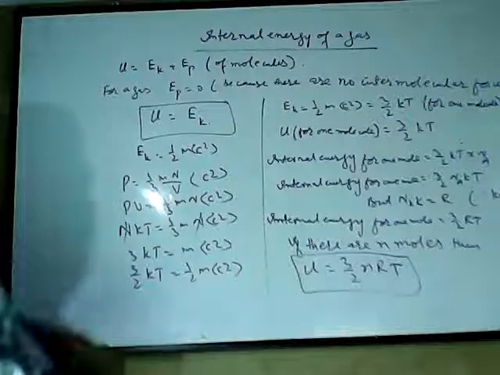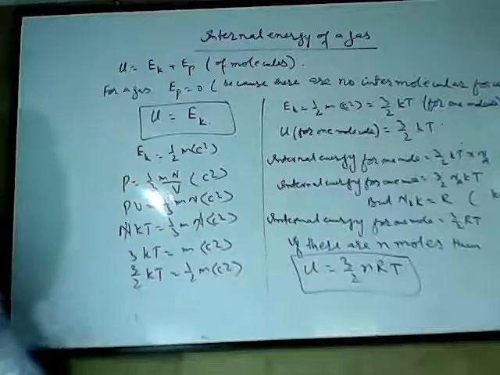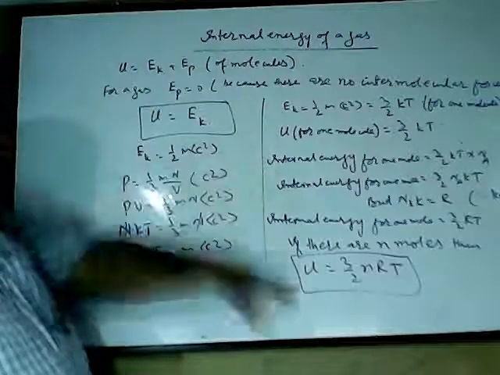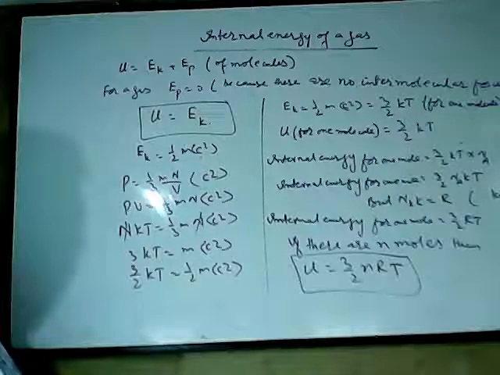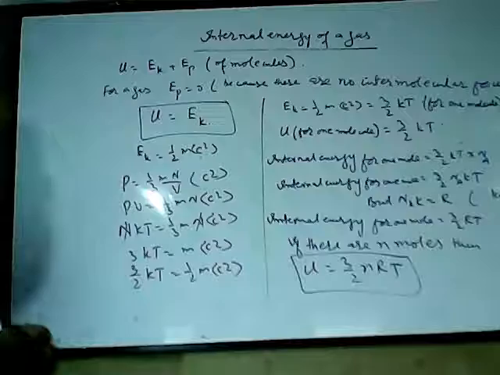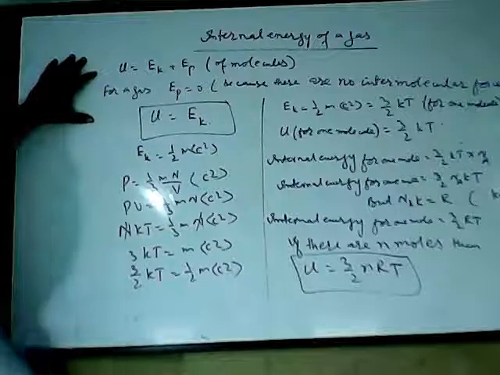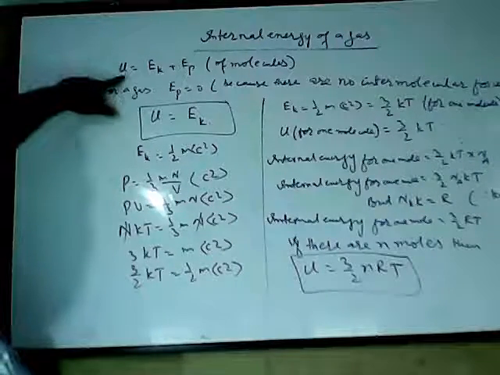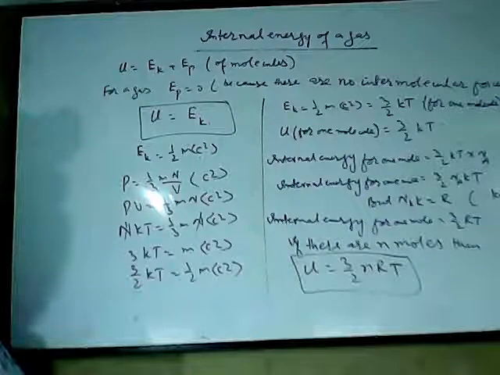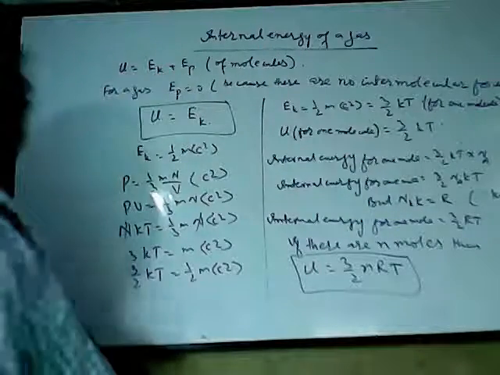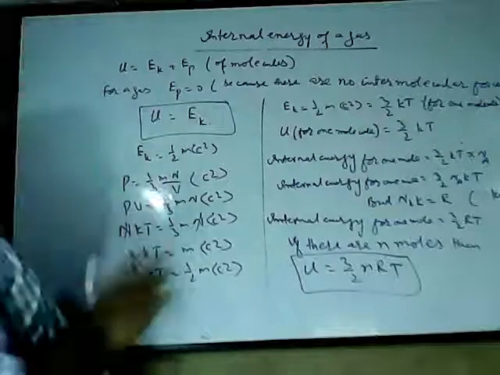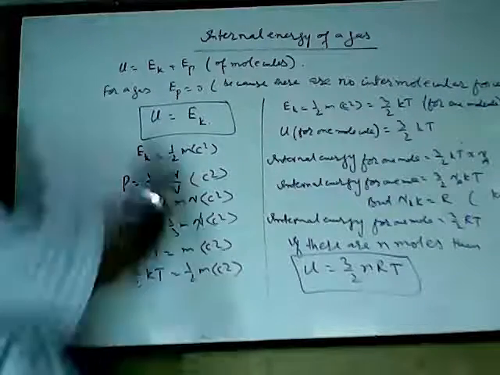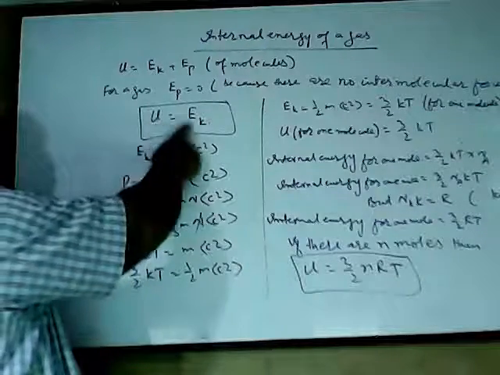So I can again repeat this lecture. This is the entire formula for internal energy of the gas: U is equal to 3 upon 2 nRT. n is number of moles, R is molar gas constant, and T is the temperature in Kelvin. See, first I will define internal energy is equal to the sum of randomly distributed kinetic and potential energy of molecules. So U must be equal to Ek plus Ep of molecules. Now for a gas, Ep must be zero. Why is Ep zero for a gas? Because there are no intermolecular forces. So when Ep is equal to 0, it means internal energy is equal to kinetic energy.